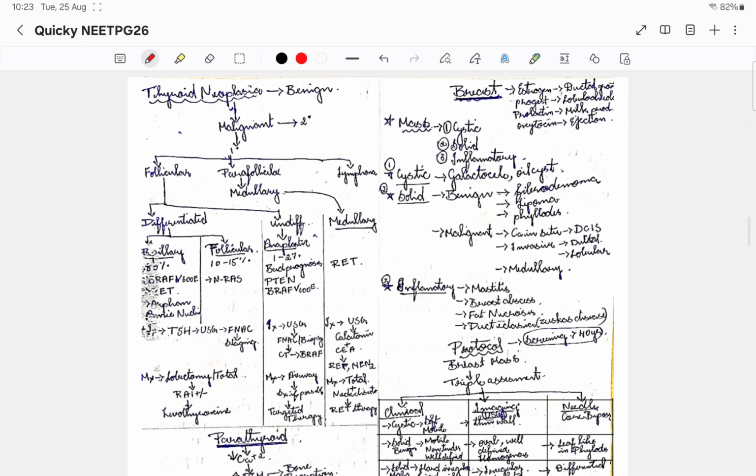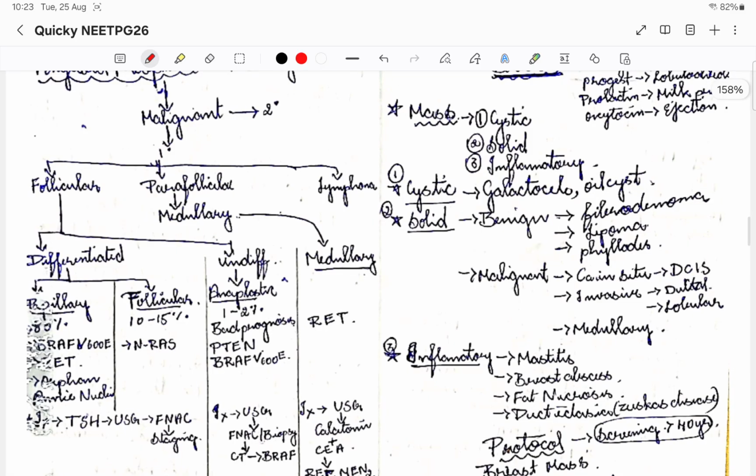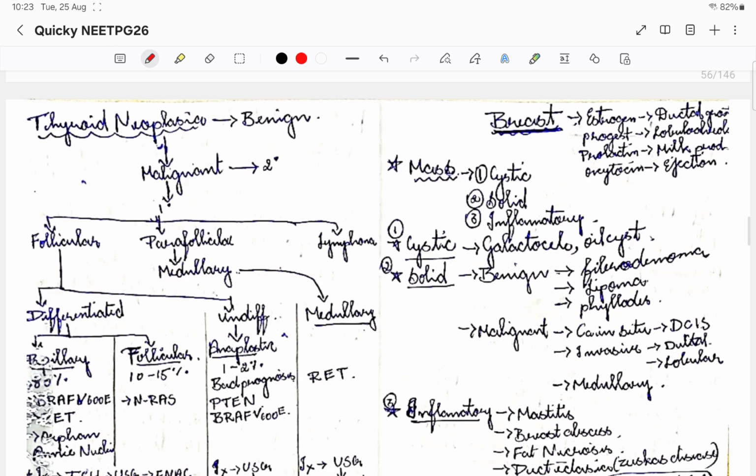Okay, now moving on to thyroid neoplasia. I told you, right, there are two kinds of cells, follicular cells and parafollicular cells, in our thyroid gland. There are benign neoplasia and malignant neoplasia. Malignant neoplasia, most of the time, will be secondary. Benign neoplasia are not much important. We know that, right? We'll remove that particular nodule, or we'll do just a lobectomy. Based on whether the patient wants it removed or not, we'll do it.